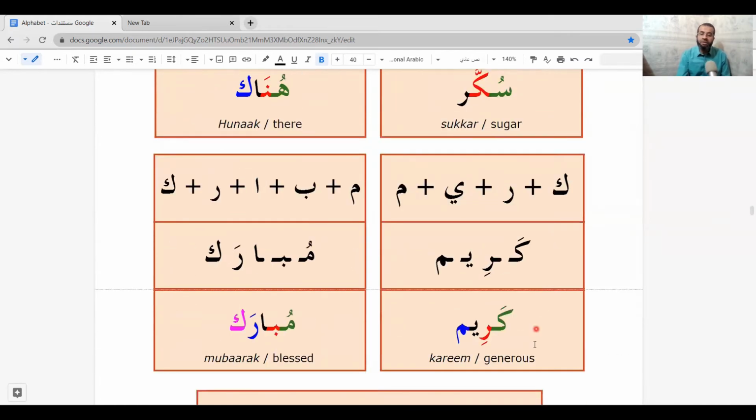The next word is generous. It's composed of 4 letters. Ka with fatha, then ra with kasra, followed by long vowel yi. So we say kareem, kareem, kareem. Then mim, ba, alif, ra, ka. The mim has dhamma, so we say mu, then ba, followed by long vowel a, mubarak, mubarak, blessed, mubarak.